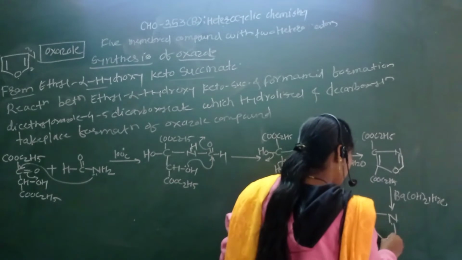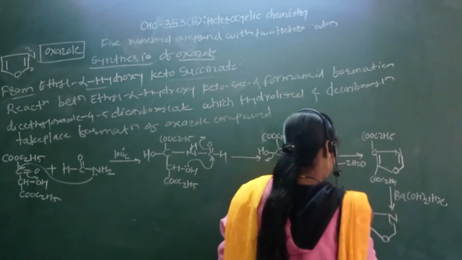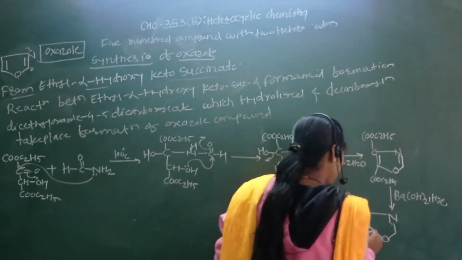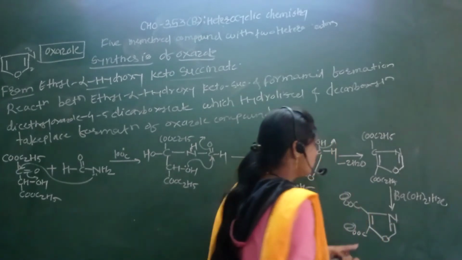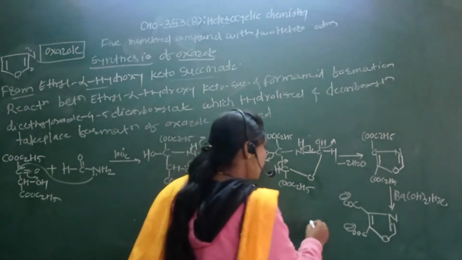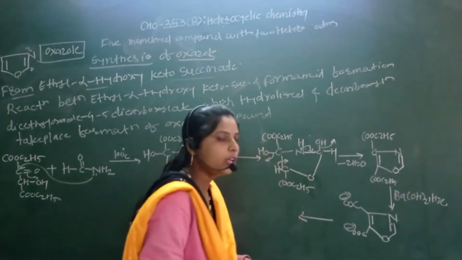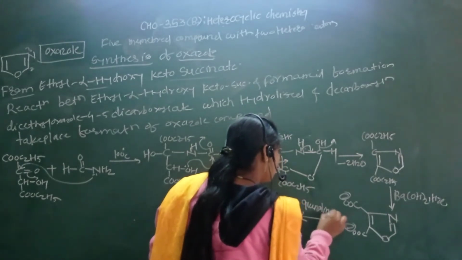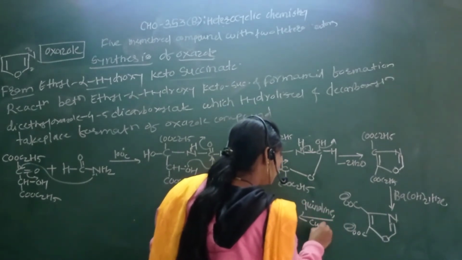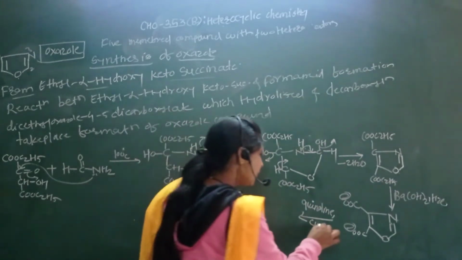see here, CO minus, again here CO minus, by using the barium hydroxide. Again this enolate ion reacts with the quinoline in presence of copper by heating condition.